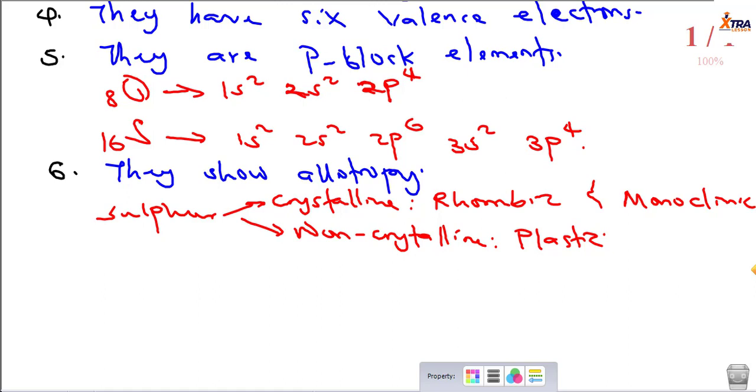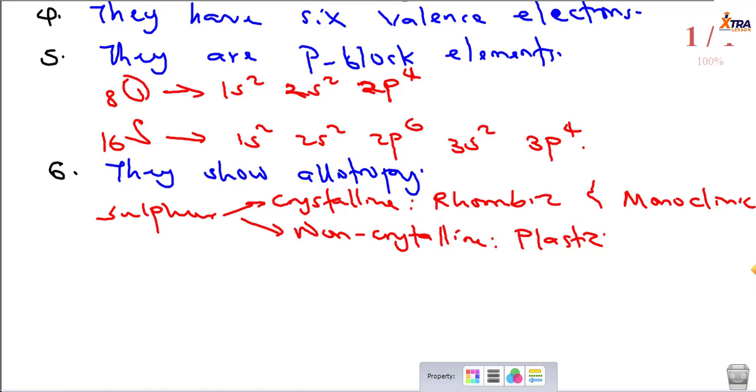Allotropes, by the way, are different forms of a particular element, all right, the same chemical state but different physical appearances. So you have different physical appearances of the same elements, but they have the same chemical behavior, and that's why you call them allotropes. And then, you know, sulfur is industrially prepared by the Frasch process. Okay, we've talked about that in our lecture on sulfur and its compounds. Oxygen is produced from fractional distillation of liquid air or liquefied air, all right, which also is an industrial way of producing oxygen. All right, so guys, that's it.